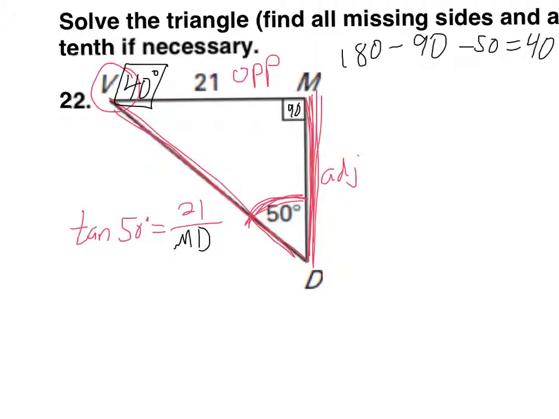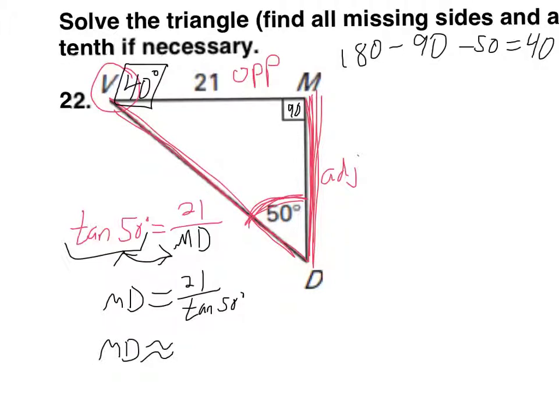Remember what to do when your variable's on the bottom. You can make this little switch. So the distance from M to D is going to be 21 over tangent 50. Let's enter that in my calculator. 21 divided by tangent 50. And I get 17.6. So the distance from M to D is about 17.6.